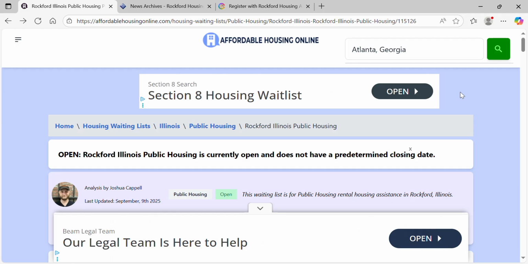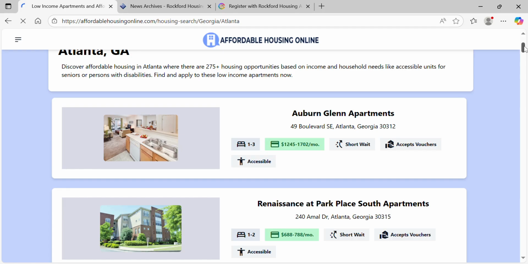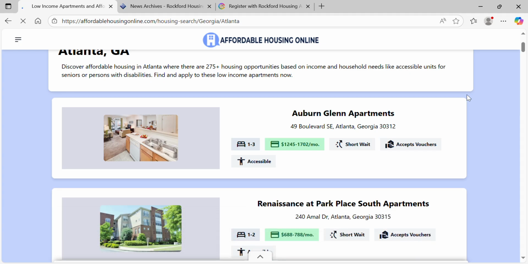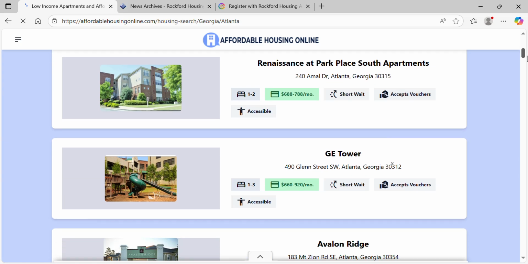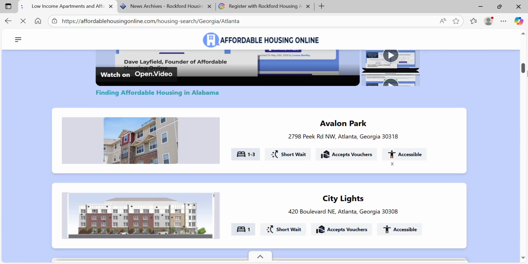Right now I don't see anything current, but you could go here and follow, and you could wait, see what the waiting list is like. And you can see the individual property managements that are searching and maybe accepting, and see how much the tenants' rental payments are. It says here these are short list waits. They accept vouchers if you already have a voucher. This is in the city of Atlanta, the state of Georgia. So I think this is an excellent resource.